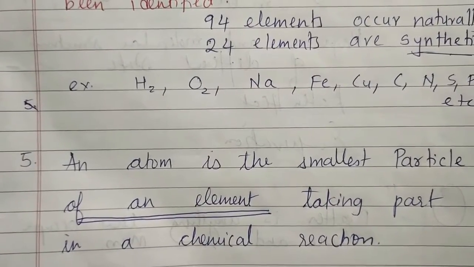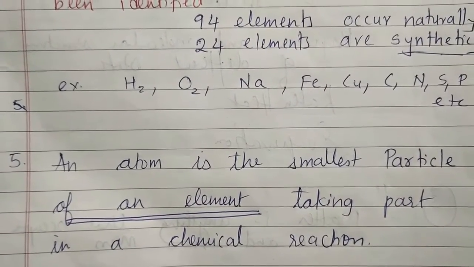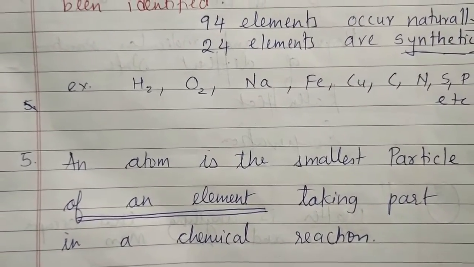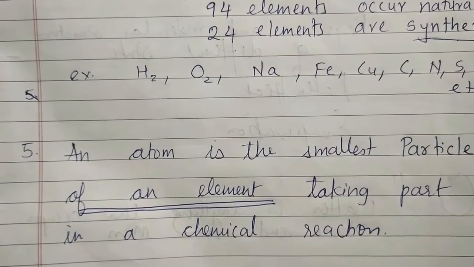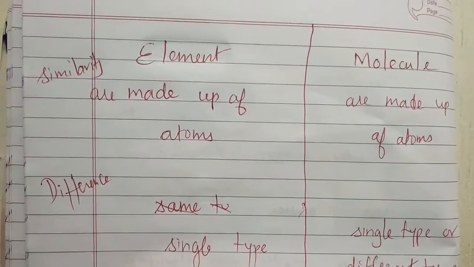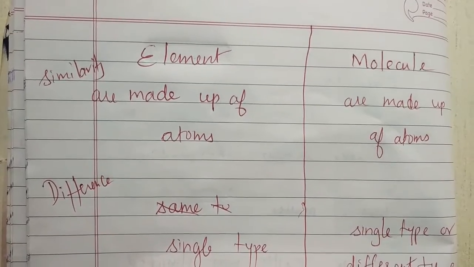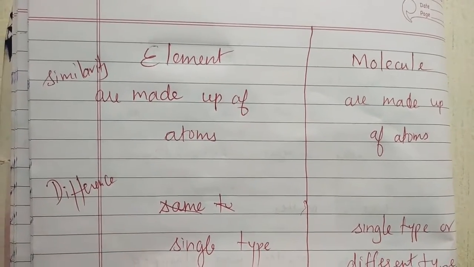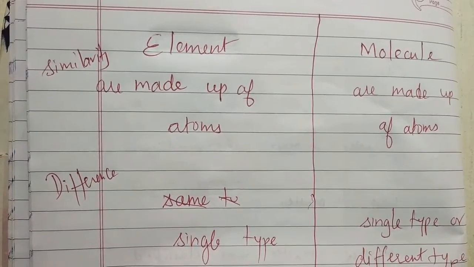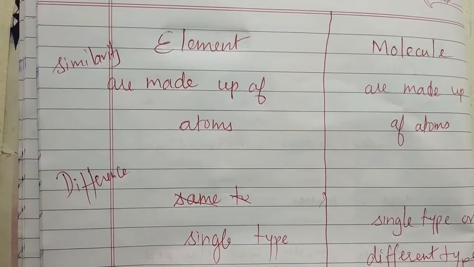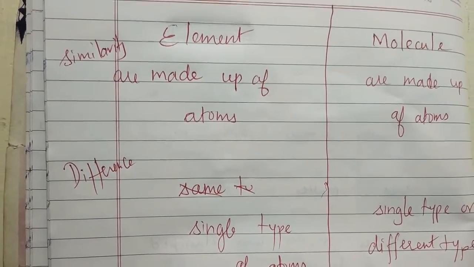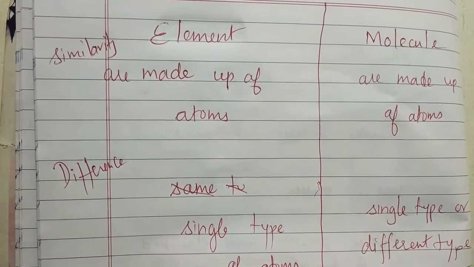And so students, we know that elements are made up of atoms, but they are of a single type only. It means the sodium element has only sodium atoms, and the oxygen molecule has only oxygen atoms, etc. Now let us understand the similarity and difference between elements and molecules. Elements are made up of atoms. Even molecules are made up of atoms. We can define a molecule as: when two or more atoms bond together, they form a molecule. So molecules are also made up of atoms, elements are also made up of atoms.